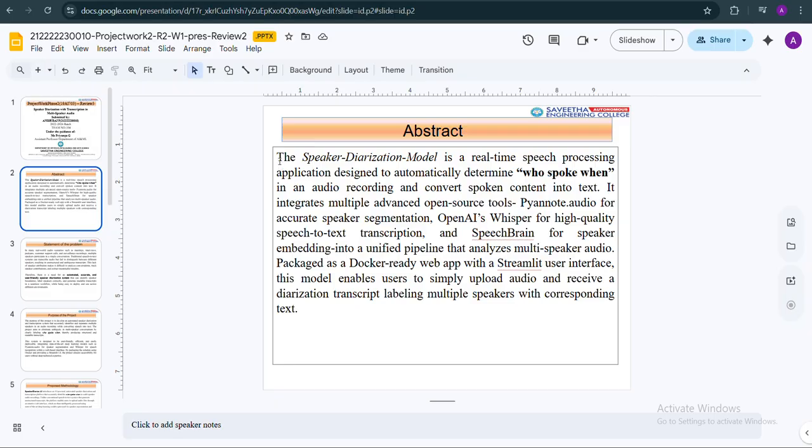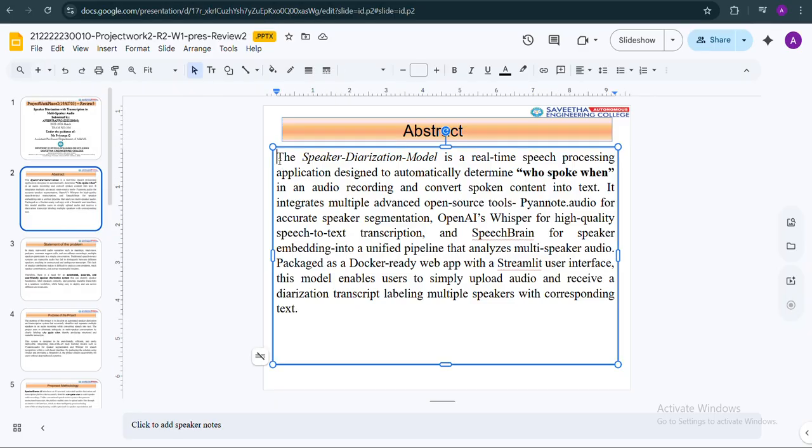Speaker diarization means the core purpose is to find who spoke when. Nowadays, finding who spoke when in audio is becoming cumbersome. So we have built a speaker diarization model which detects based on transcription and the timeline.